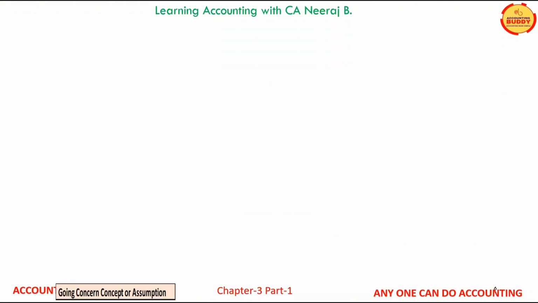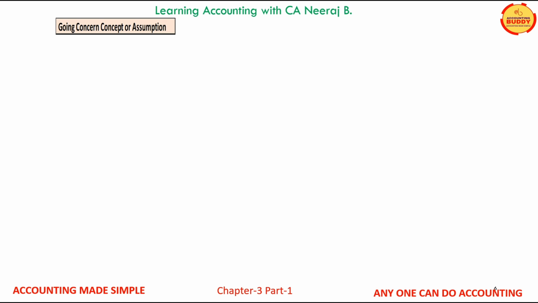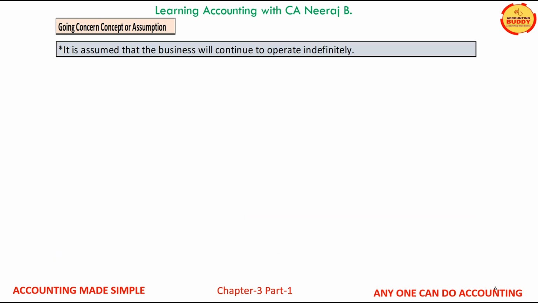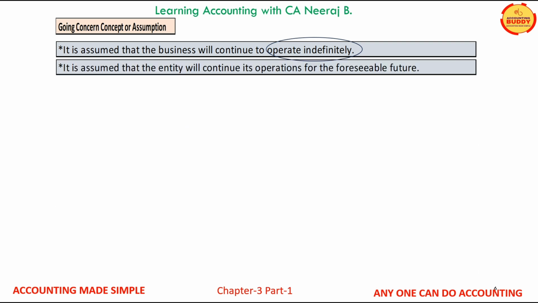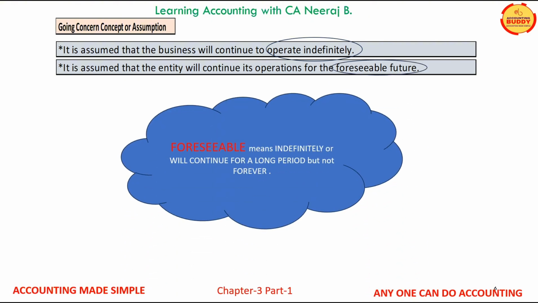Let us first learn the concept of going concern. As the term going concern indicates, it is assumed that once a business is established, it will operate indefinitely. In other words, it is assumed that a business will continue to do business for the foreseeable future. The word foreseeable is often used to explain the concept of going concern.